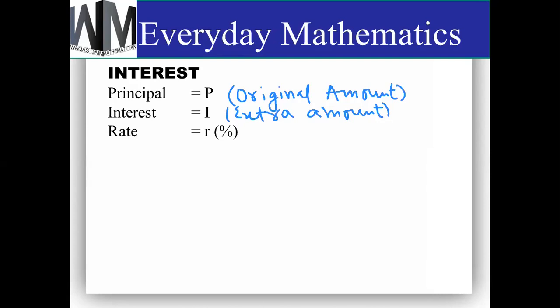And the third term we use is rate. This rate is in percentage. This rate decides how much extra we have to pay. For example, if someone is borrowing $100, then how much percent of $100 he will have to pay extra as an interest. So this is called rate.